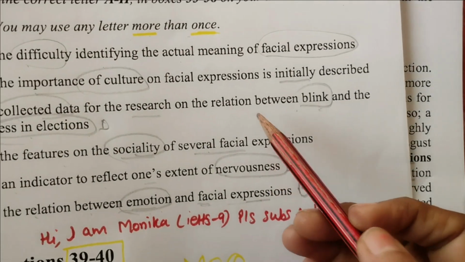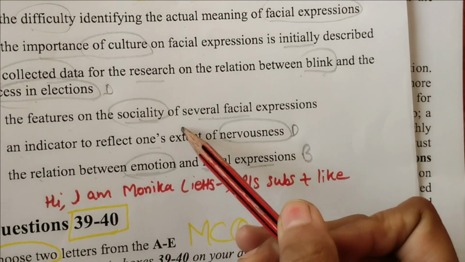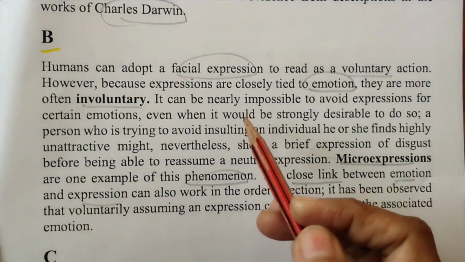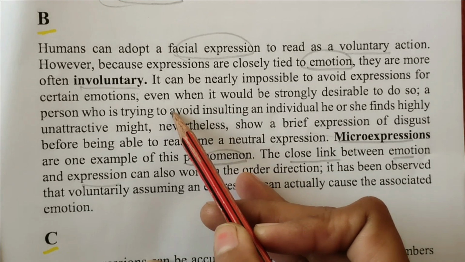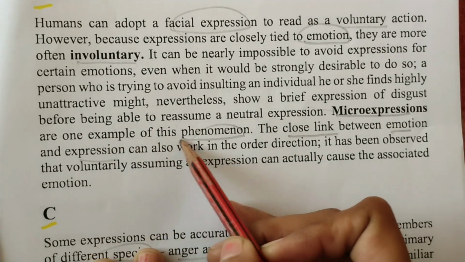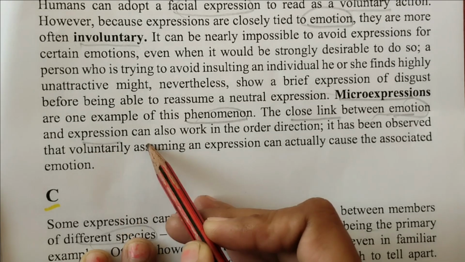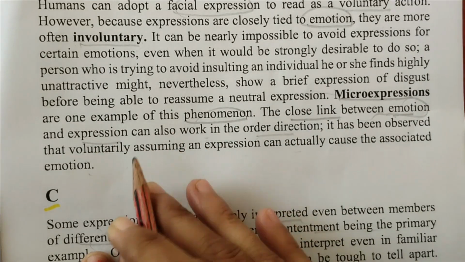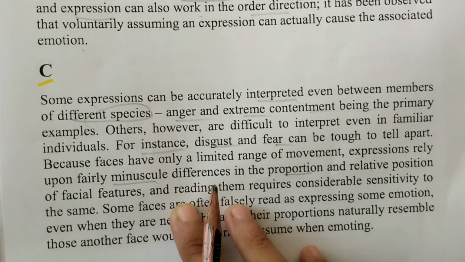Now, any other thing? Facial expression features on several sociality, who's trying to avoid expressions. She finds expression, discuss phenomena. The close link between, yeah, emotion is, so I told you, emotion can also work in order. The voluntary assuming is associated with emotion. No, that is complete. Okay, C paragraph, anything is matching, or E paragraph?